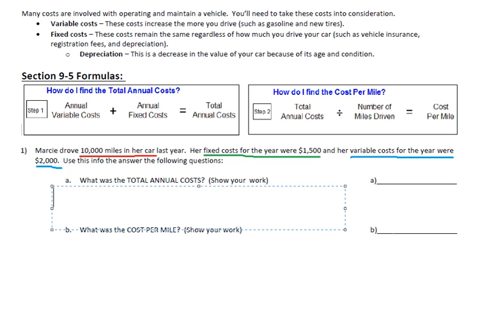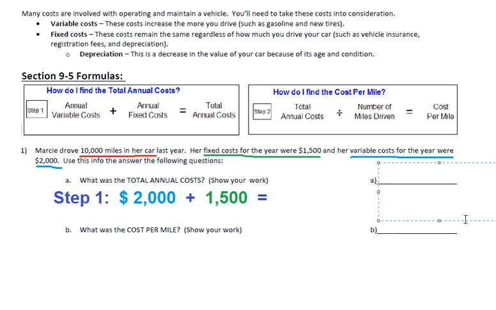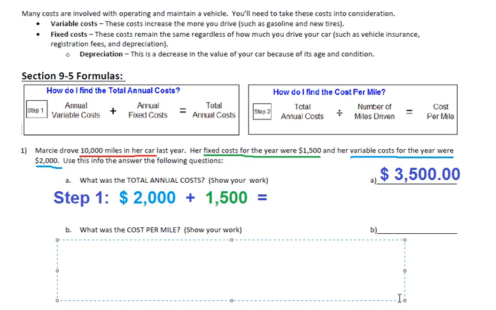Well, simple enough, I believe. We're going to use step 1, and we take the annual variable costs. Once again, that's the $2,000. And we're going to add it to the fixed costs for the year. So we add them up. Some of you could probably knock that out in your head. And what you get is $3,500. That's A. What was the total annual cost?